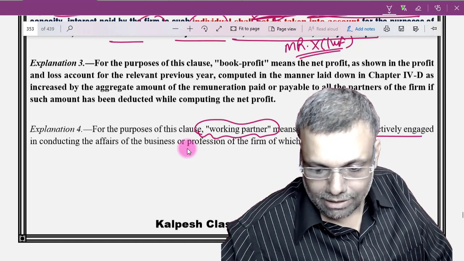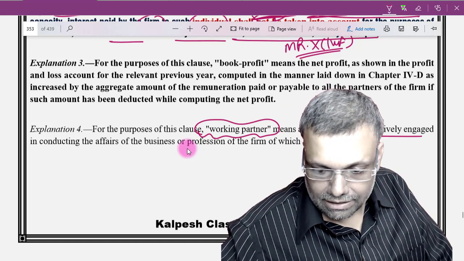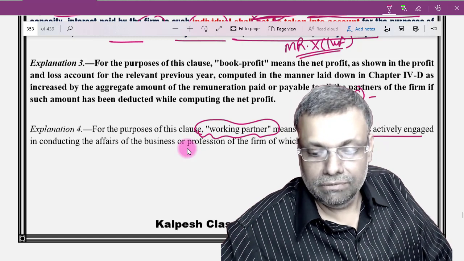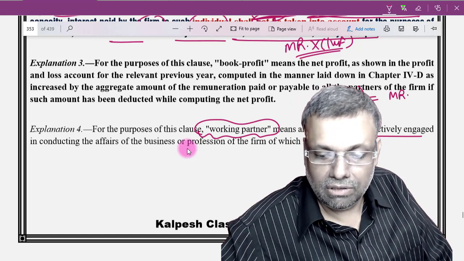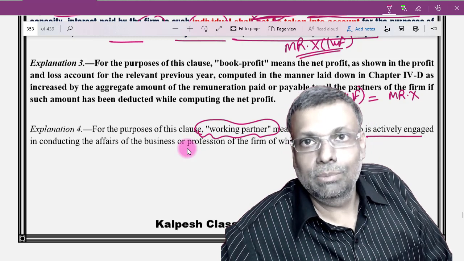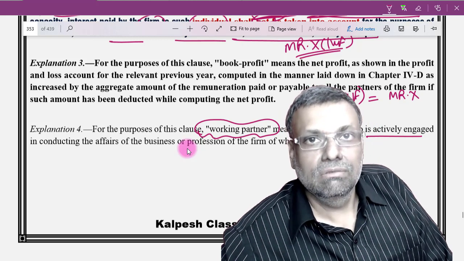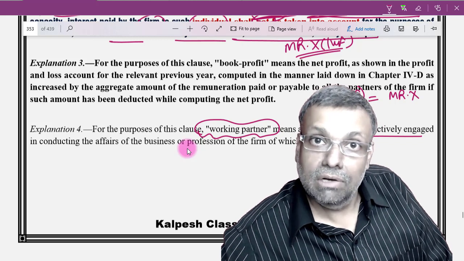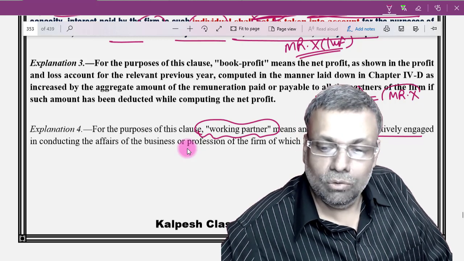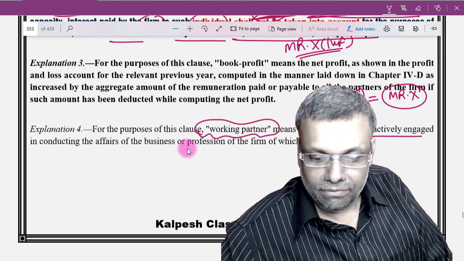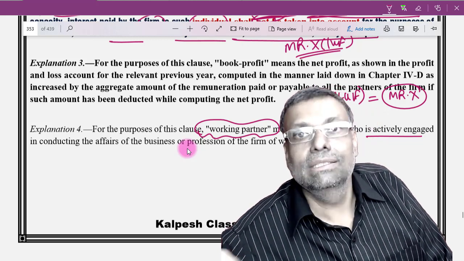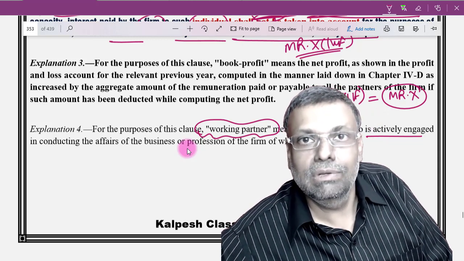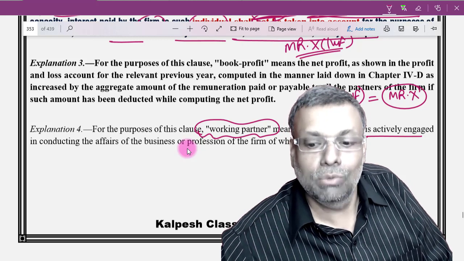So if X HUF is the partner in the partnership firm, that means the registered partner is Mr. X. Now the Supreme Court has explained that when it comes to the work, although a partner is in a representative capacity, the work in the partnership firm can be done only by Mr. X. That means somebody who can work with Mr. Y and Z, where we are assuming that all of them are working partners. Who is working?